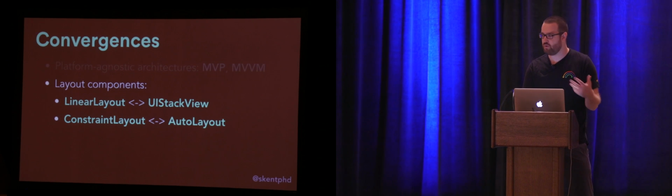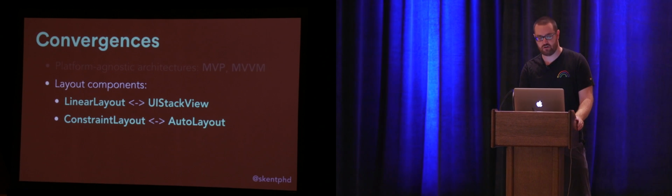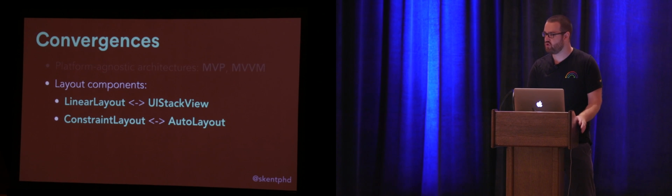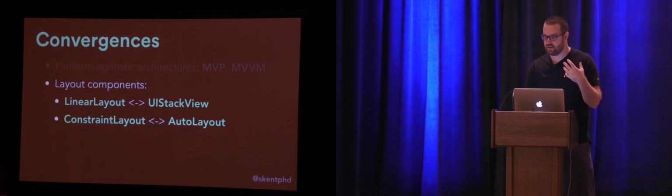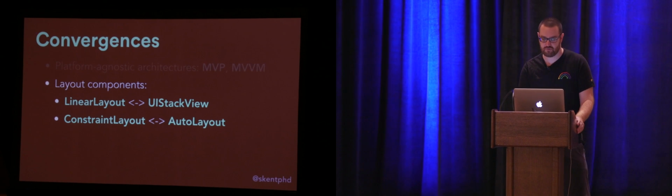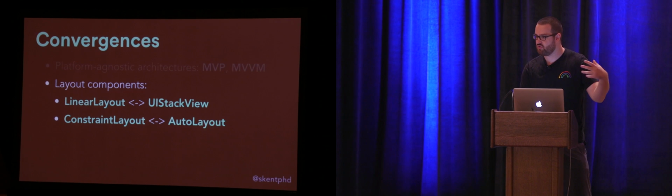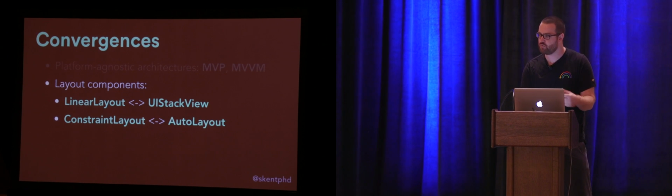So where before we might have had to use auto layout for everything on iOS, they have now introduced this UI stack view, which basically plays the role of our linear layout. When we want an easy to reason about UI tool, we have one available on both platforms. And now Android has also introduced a constraint layout, which works very similarly to auto layout and is based on the exact same algorithm. So anything that you learn about constraint layout and any of the principles that you learn, they will work the same way with perhaps a few slight implementation differences in auto layout.